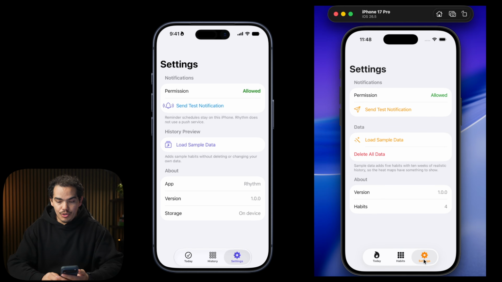Then on the settings screen, we have the send test notification. Both models were able to add it seamlessly. They both added the load sample data and show the version and app name on the settings. So pretty much the same thing.